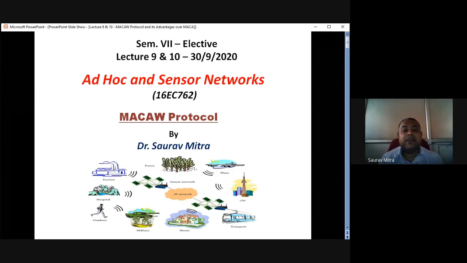N3 understands that N1 R1 are forming a couple. So after N1 and R1 form a couple, after a certain time N3 can contend for another receiver R2, and N3 can exchange RTS CTS packets with that other receiver R2, and they can communicate with each other even when N1 R1 communication is going on. So this is how the MACA protocol solves the hidden terminal and exposed terminal problem of CSMA.